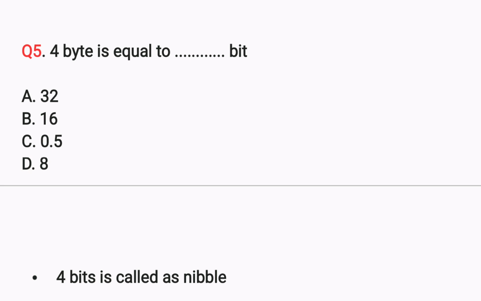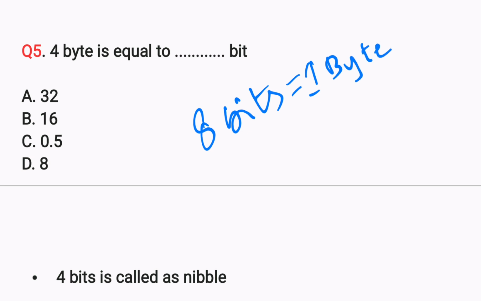4 byte is equal to dash bit. Actually, 8 bits is equal to 1 byte, right? So here they are asking, 4 byte is equal to how many bits?